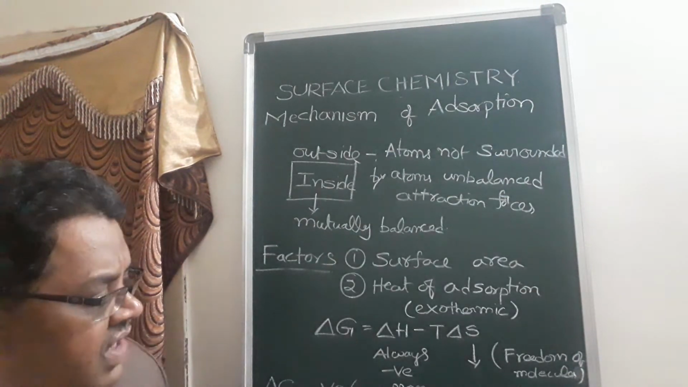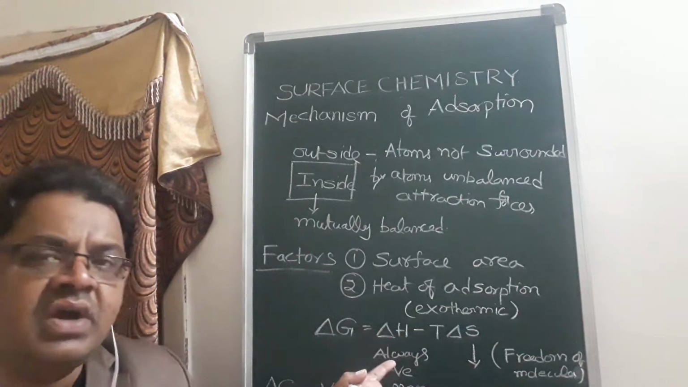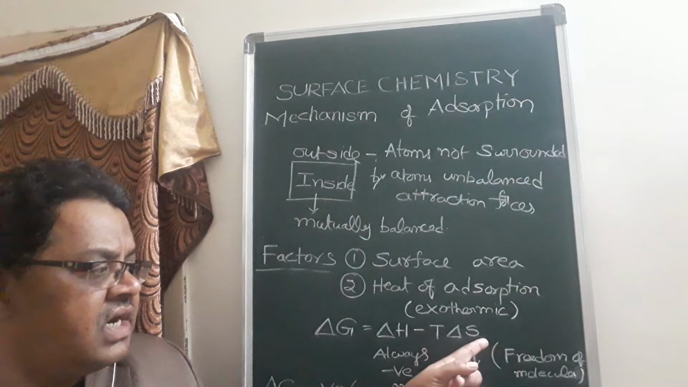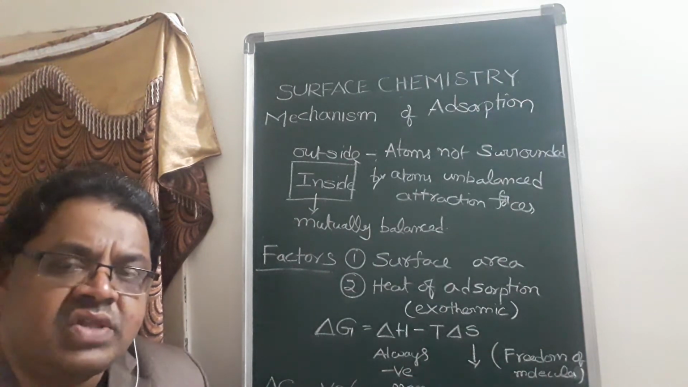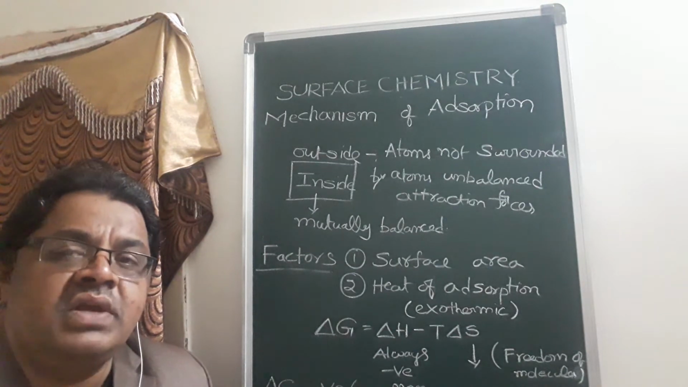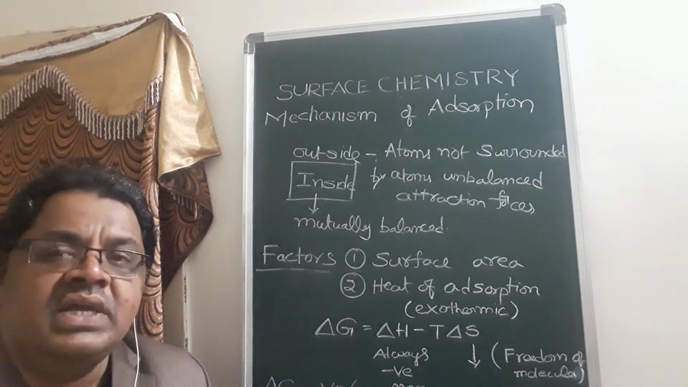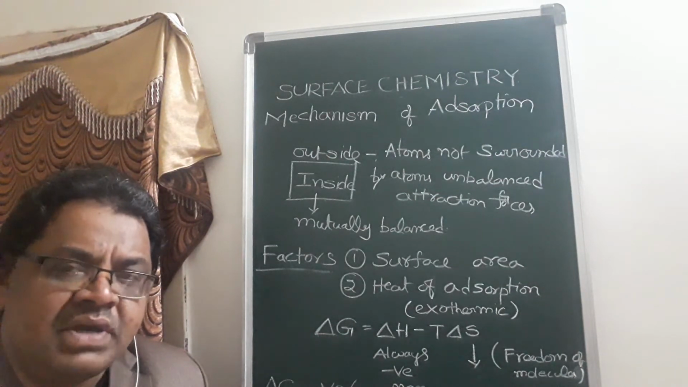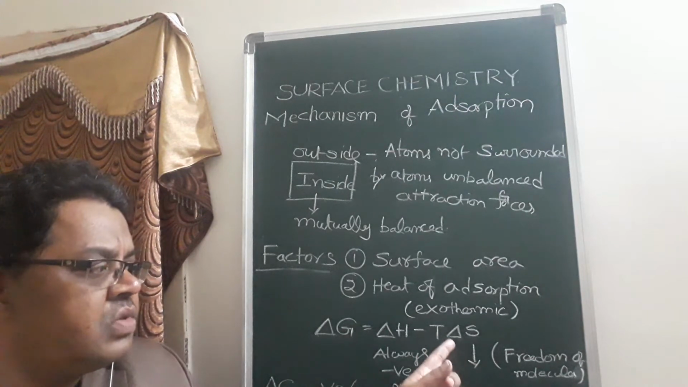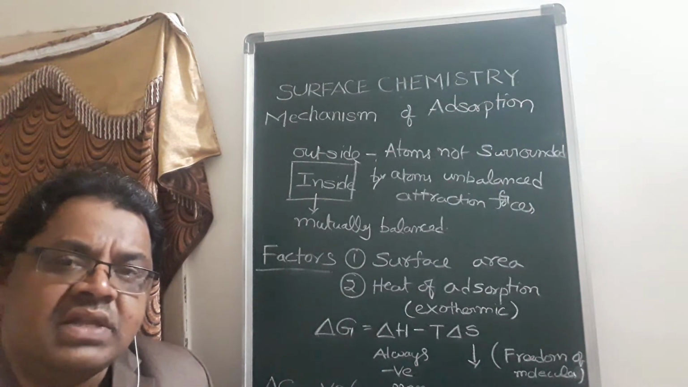So how will these terms, delta G, delta H and delta S, affect adsorption? They have given one relation: delta H will always be a negative value, and for delta S, if the adsorption process occurs, what happens? The freedom of the molecules also decreases. That means they cannot move freely like a gas, because now they are adsorbed on the metal surface. So the freedom is decreased, and delta S is also decreasing in this condition.